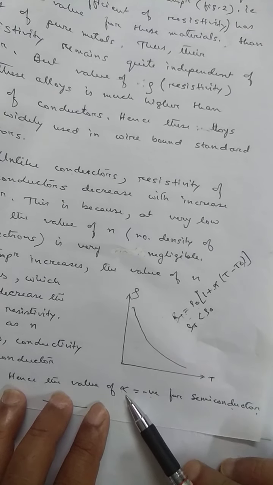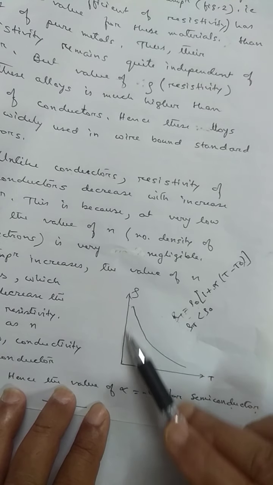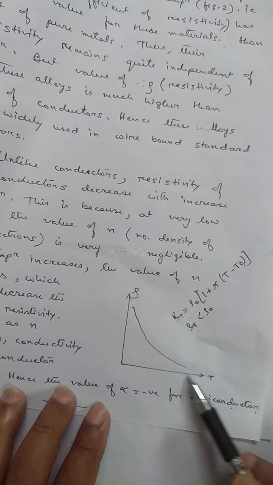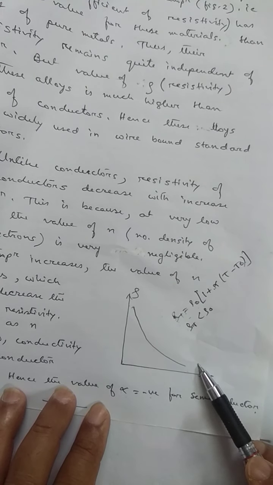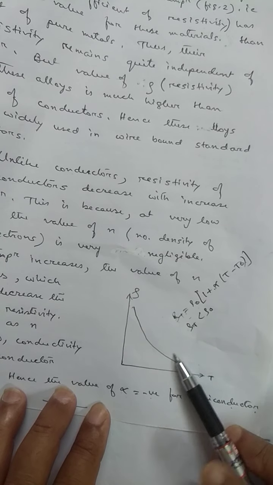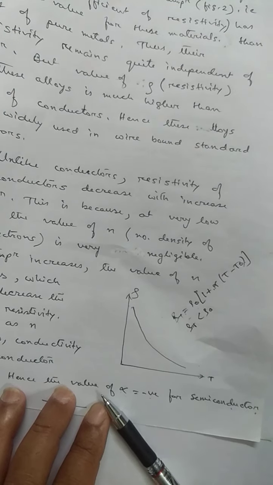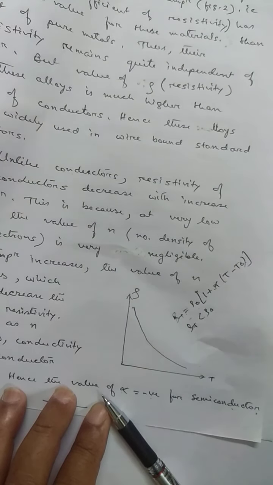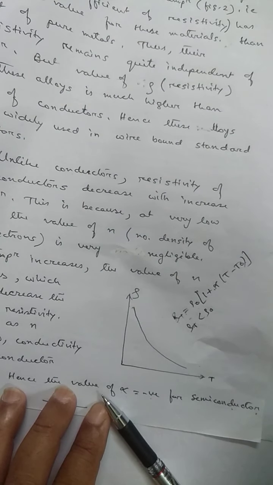Okay, that means in this discussion, you just see this is the graph between resistivity and temperature. As the temperature increases, resistivity gradually decreases. So this is for a semiconductor. So from the dependence of resistivity on temperature, we mainly studied three different materials. Number one, pure conductors. In pure conductors, what happens? As temperature increases, resistivity of pure metal increases.